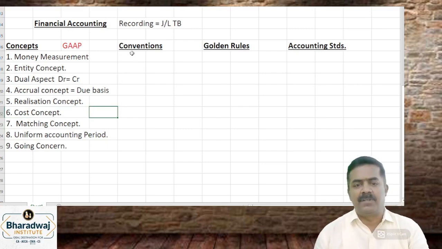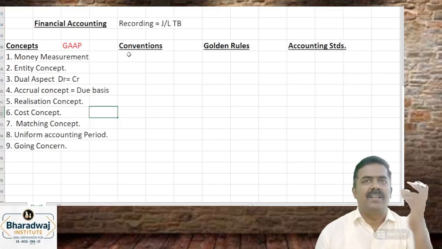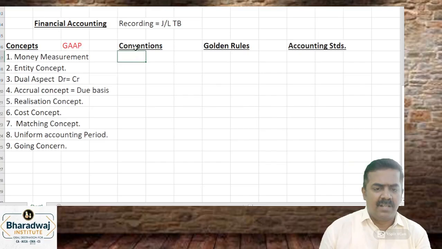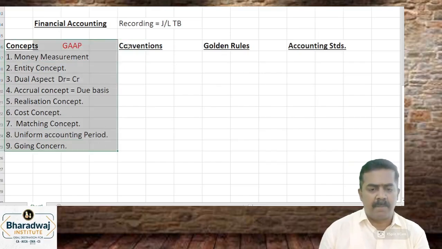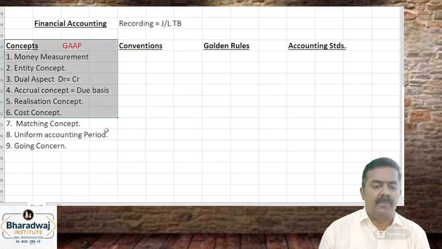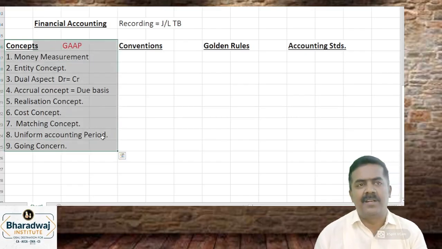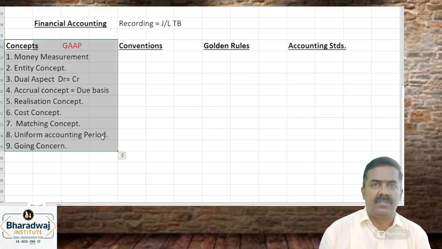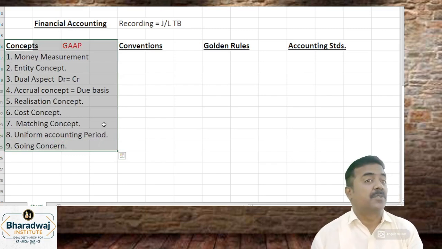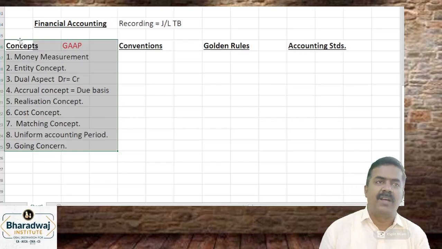We will see the multiple choice questions later; first we discuss the concepts. Conventions and concepts have a difference. Wear a helmet: is this a rule or a guideline? Wearing a helmet is a rule. If you violate it, you pay a fine. You must not drive without a driving license. That is a rule. Concepts are like rules. If you violate rules, then you are subject to penalty. Nobody will accept your accounts.